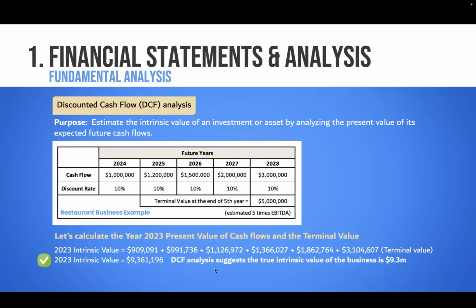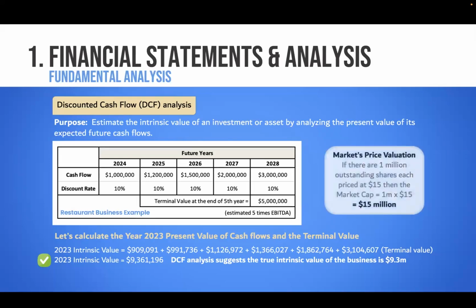So DCF analysis is saying, if the owner is selling me this business, based on this data, as a new prospective buyer, I have this number in my mind. This company is worth $9.3 million, right? Now this company has stock out in the stock market, and the value of that stock is, say, $15.